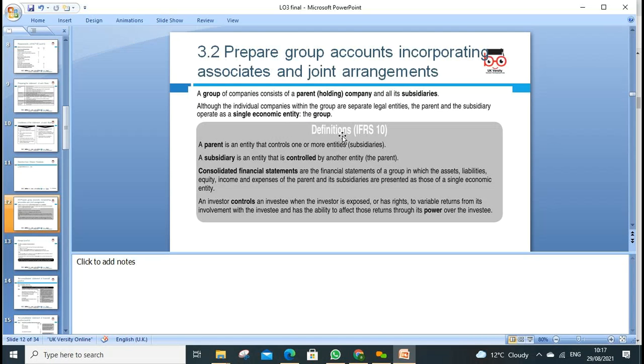A parent is an entity that controls one or more entities, subsidiaries. There can be more subsidiaries; some companies have more than 50. They do this to save tax, for transfer pricing, and all these issues come because of management and financials. They always look to save taxes and look around for future businesses. That's why they always have different subsidiaries.